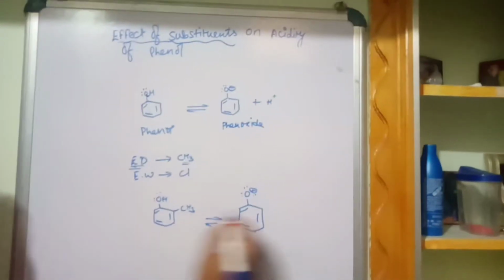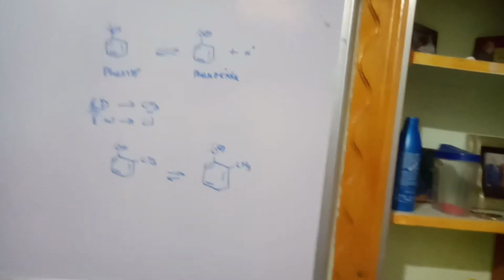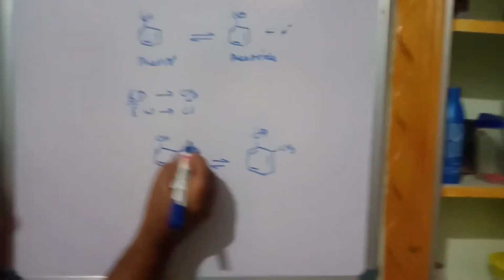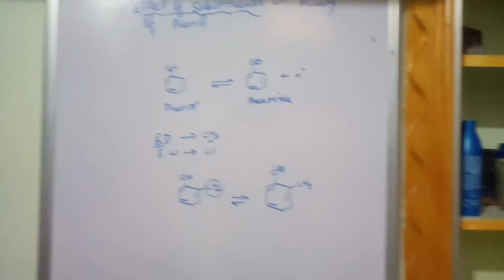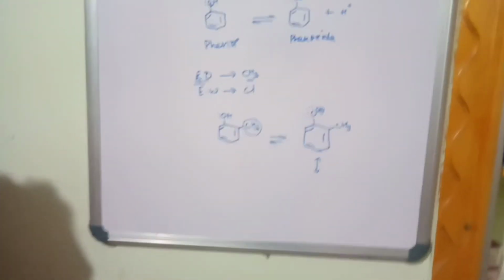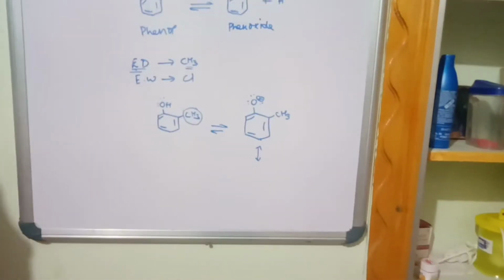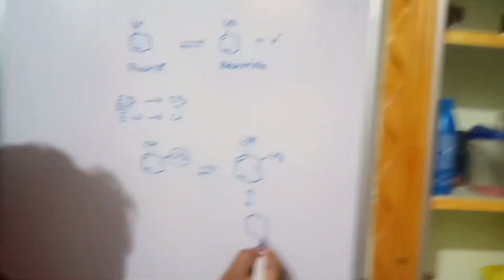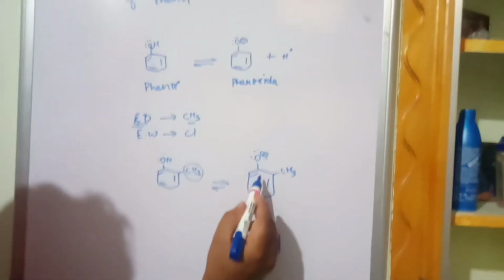Now this is methyl as such. I am not worried about hydrogen leaving as a proton. So phenol forms the phenoxide ion, and we have kept the effect of the substituent. Methyl is an electron donating group. Now let us write the resonance stabilization. The effect of substituents we can explain only by the resonance stabilization. When I write the resonance stabilization, you can see clearly what is going to happen, and we can find the resonance structure here.